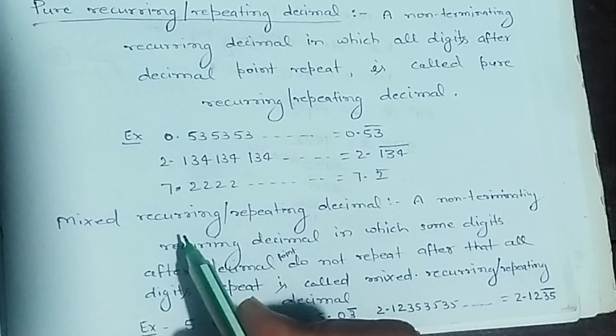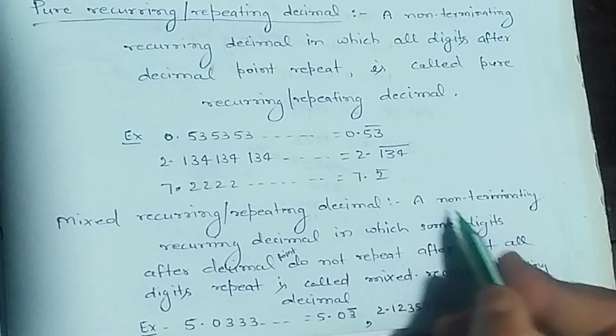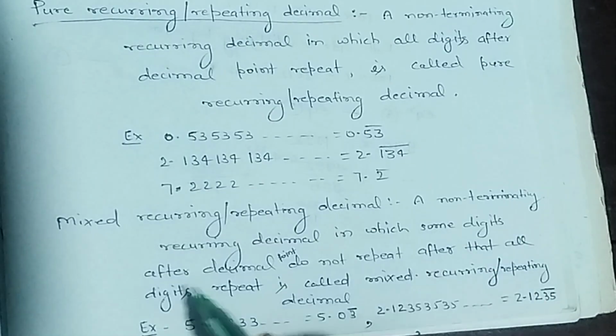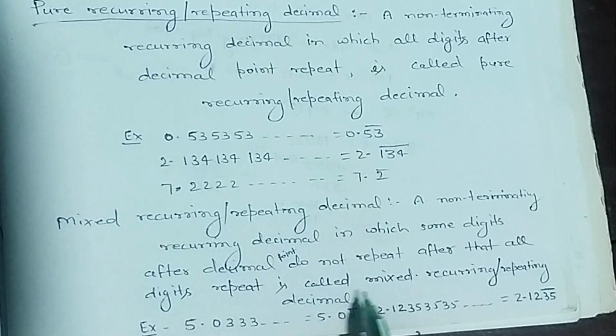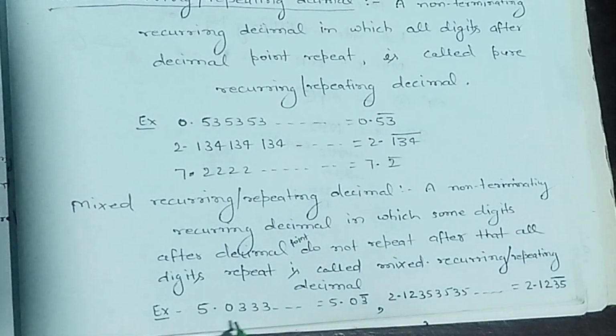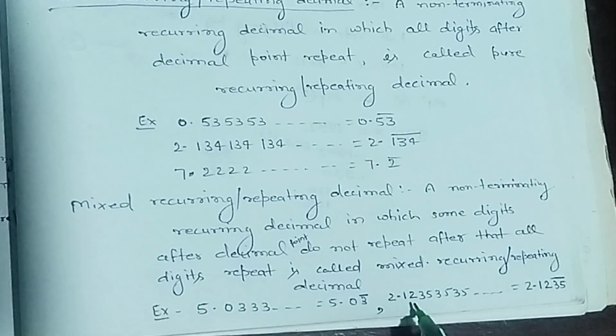Mixed recurring or repeating decimal. A non-terminating recurring decimal in which some digits after decimal point do not repeat, after that all digits repeat is called mixed recurring or repeating decimal. For example, 5.0333 is equal to 5.0 bar upon only 3 because 0 does not repeat. 2.12353535 and so on is equal to 2.12 bar upon 35.